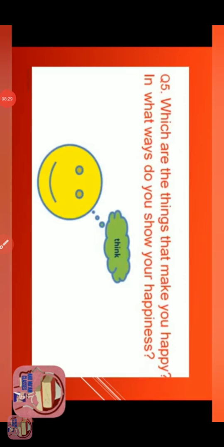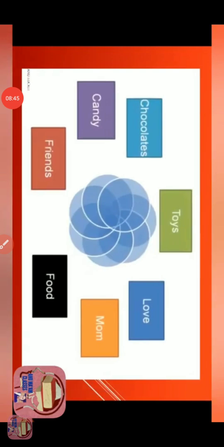Now in question number 5, which are the things that make you happy? In what ways do you show your happiness? So the answer is when you get chocolates, when you get toys, when you get love, when you have mom, when you have food, when you have friends, when you get candies. In such situations you will feel happy. If you have any other situation which makes you happy, you can write it down.